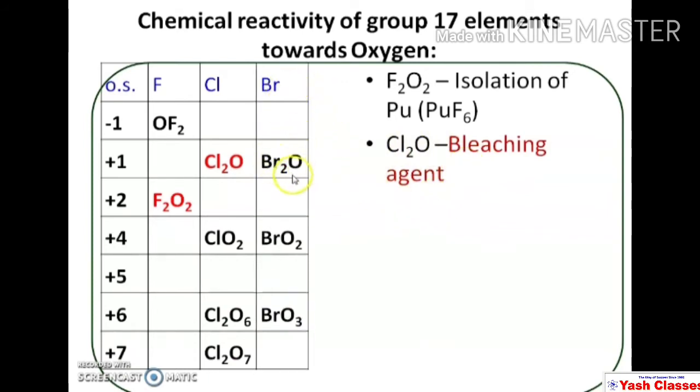Bromine also reacts with oxygen and forms Br2O, that is monoxide, in which the oxidation state of bromine is +1. It forms bromine dioxide.